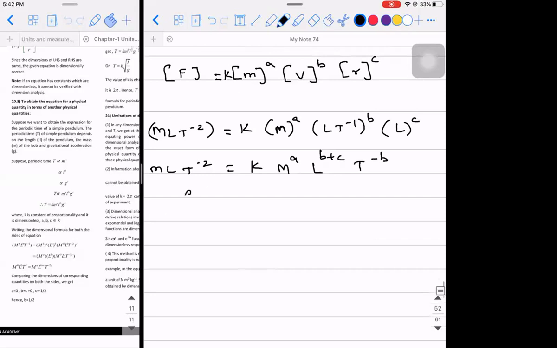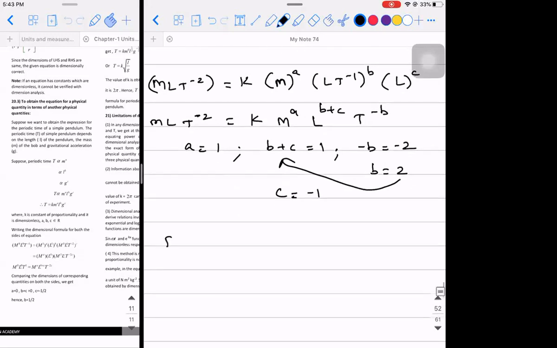Comparing both the sides, I get the value of A as 1. B plus C comes out to be 1. And minus B comes out to be minus 2. So B comes out to be 2. If B is 2, if I substitute it here, then what will be the value of C? Minus 1. I'll take this as equation 2.